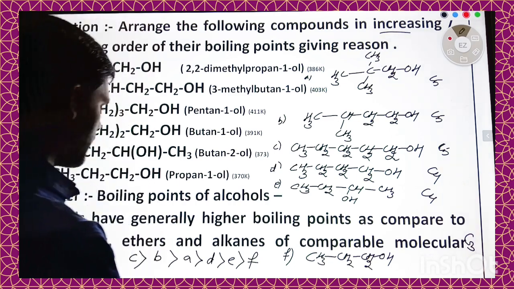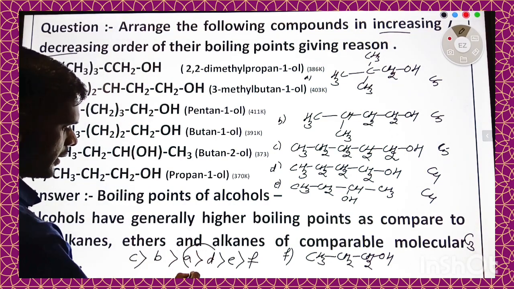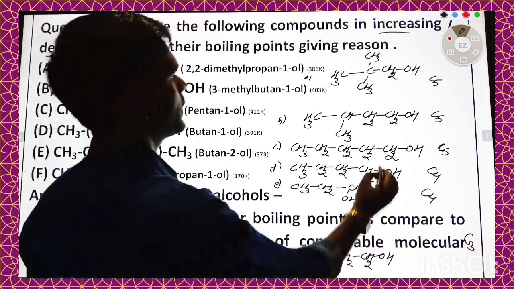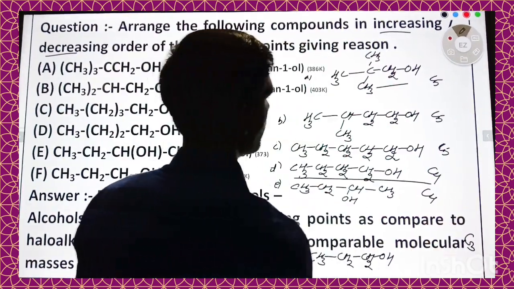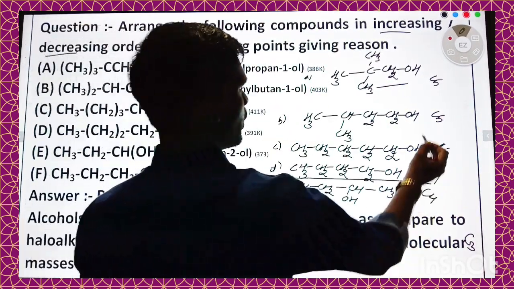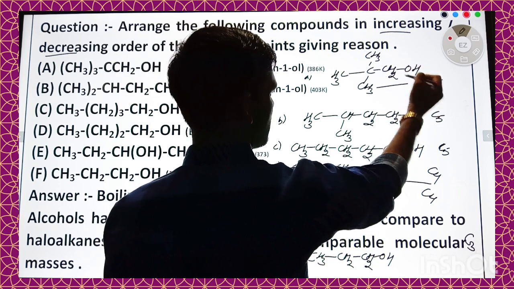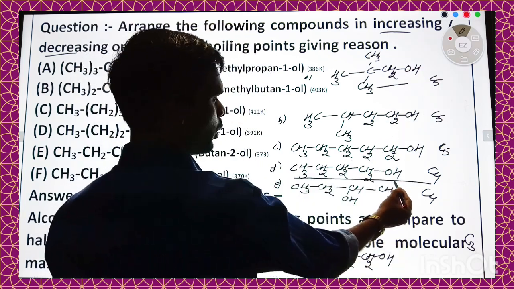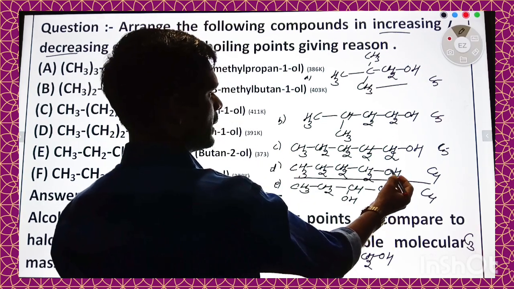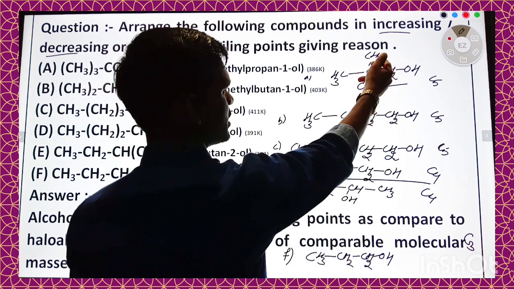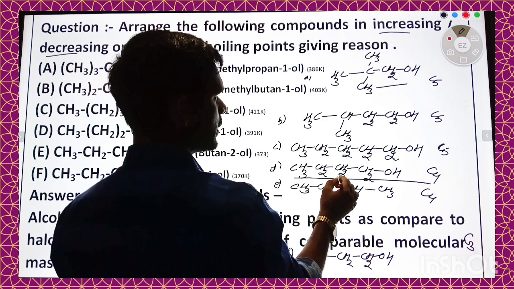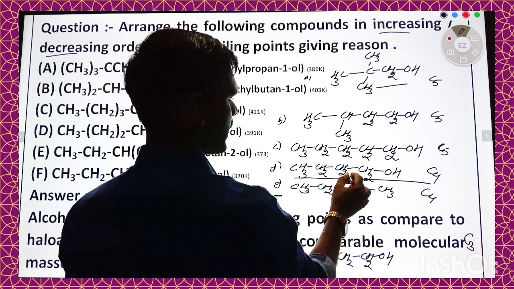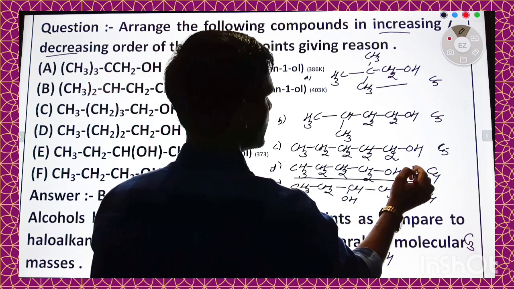Now compare molecule A and D. This one and this one. Although this molecule has 5 number of carbon atom and here 4, but amount of branching is here and amount of surface is higher in this case.